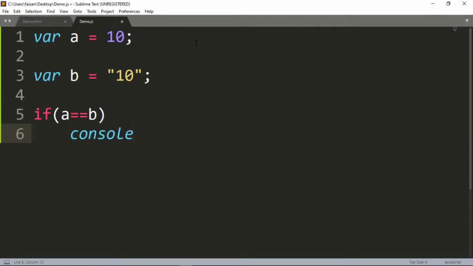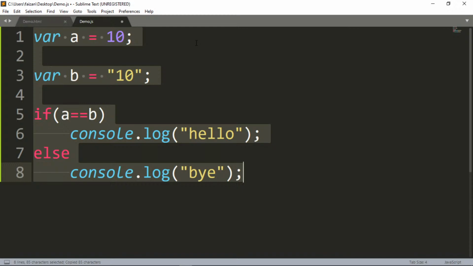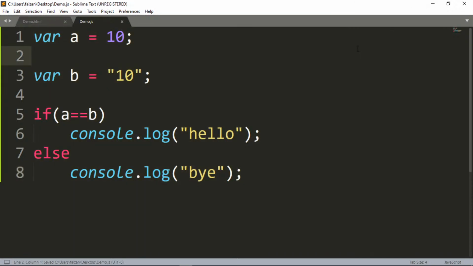console.log hello, else console.log bye. What should be the output? What should be the output, guys? So let me just copy it. I can run it and directly paste it in the console. Okay, so let me save it.